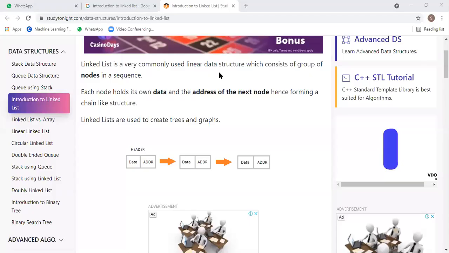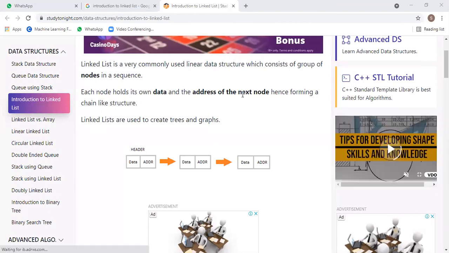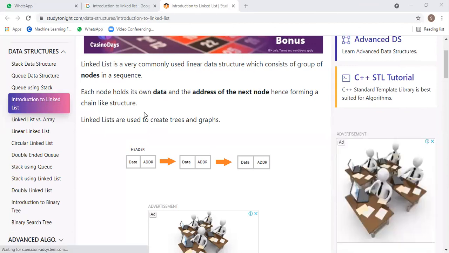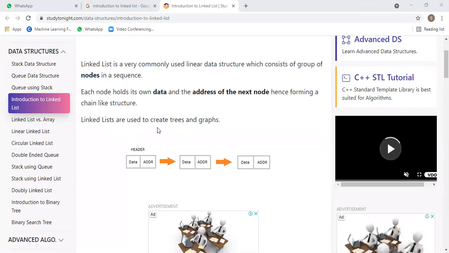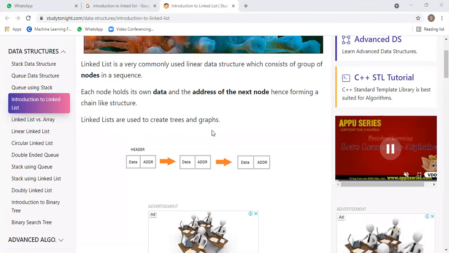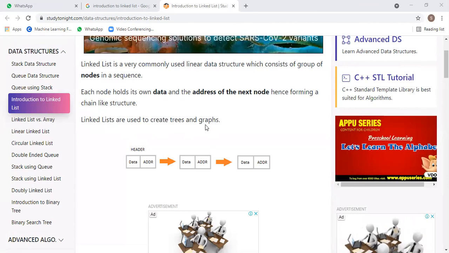See here, a linked list is a very commonly used linear data structure which consists of a group of nodes in a sequence. I'll show you what a node is. Each node holds its own data and the address of the next node, hence forming a chain-like structure. This is called a linked list. Linked lists are used to implement trees, graphs, queues, and stacks.